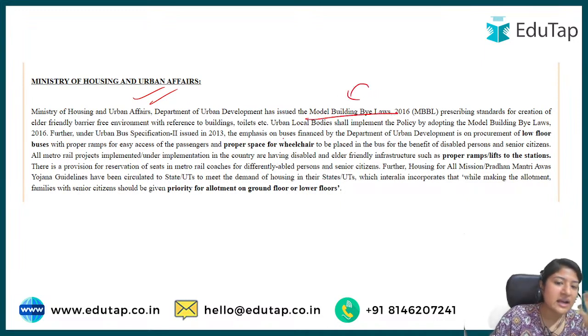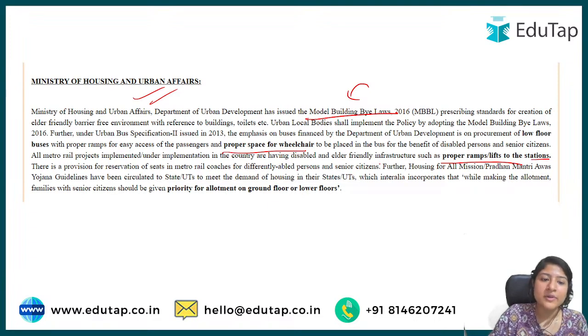What does it mean? There should be proper space for wheelchairs. The structure should be such that the elderly don't find it difficult to cross the road or go through the stairs, so there should be proper ramps and lifts at the station from the lower floor to the upper floor, so that the elderly can easily go. These are some of the facilities provided by the Ministry of Housing and Urban Affairs.